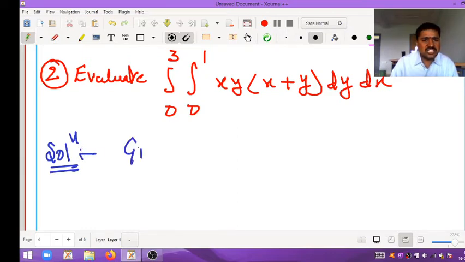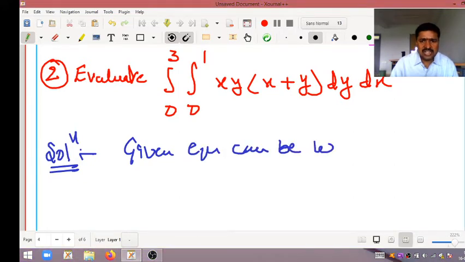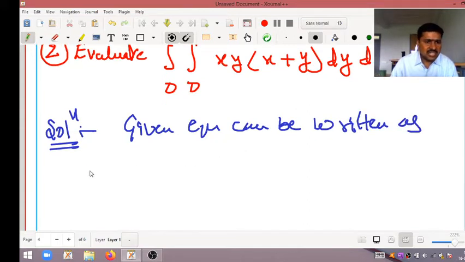So the given equation can be written as integral 0 to 3, integral 0 to 1, as it is.